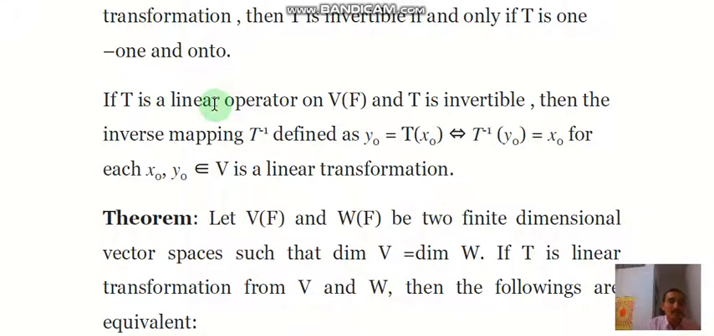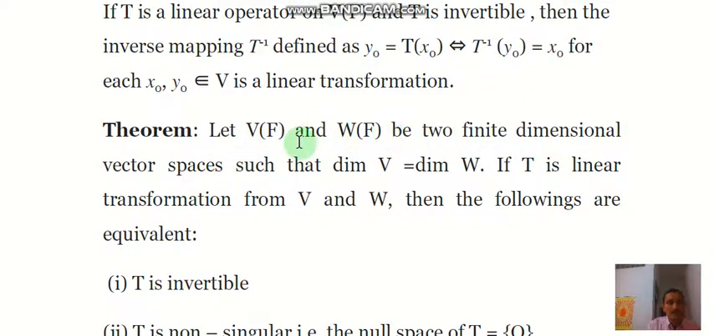If T is a linear operator on V over F and T is invertible, then the inverse mapping T inverse is defined as follows: if y0 equals Tx0, then T inverse y0 equals x0. For any two elements x0 and y0, we define T and T inverse such that y0 equals Tx0 if and only if T inverse y0 equals x0, for each x0 and y0 belonging to V. This is the definition of the invertible mapping.